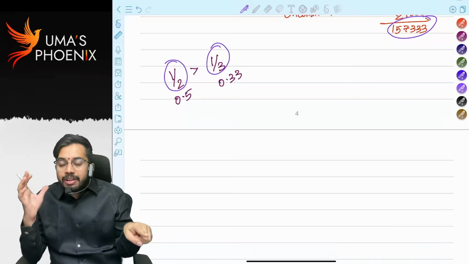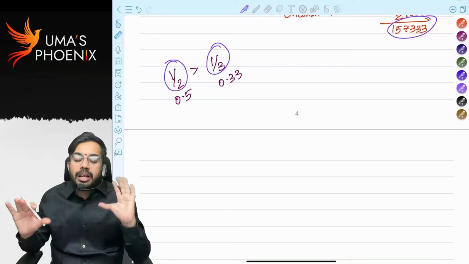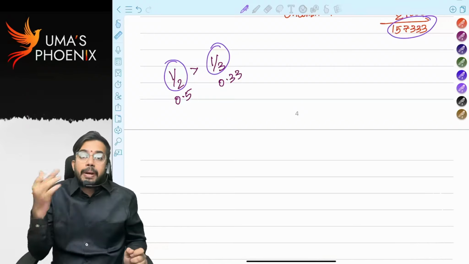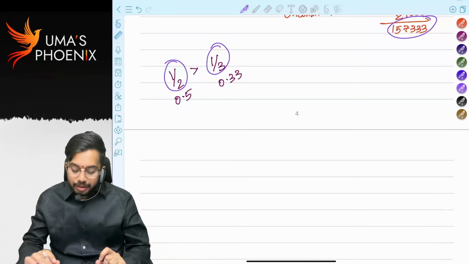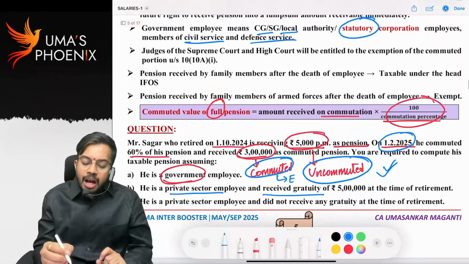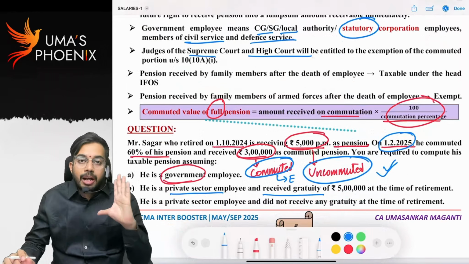Employee already receiving gratuity: as he is already receiving gratuity, lower pension exemption 1 by 3. Employee not receiving gratuity: as he is not receiving gratuity, higher pension exemption 1 by 2 is allowed. So even High Court judges and Supreme Court judges can also claim exemption for commuted pension.